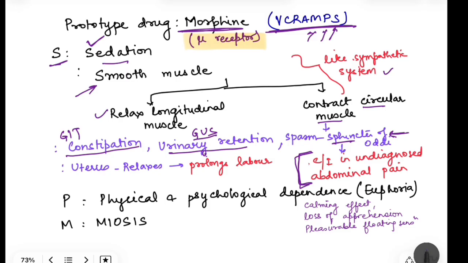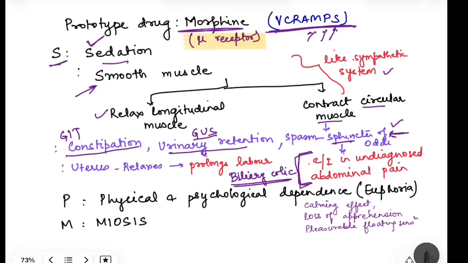Why? Because this abdominal pain can occur due to biliary colic. Now, biliary colic pain is already too much, and if you give morphine, then what will happen? There will be further spasm of the sphincter of Oddi and the pain is going to increase. In fact, the condition itself is going to worsen. So that is why morphine is contraindicated in undiagnosed abdominal pain.